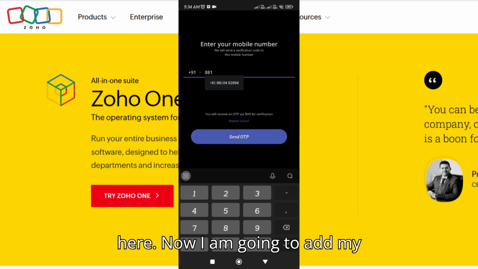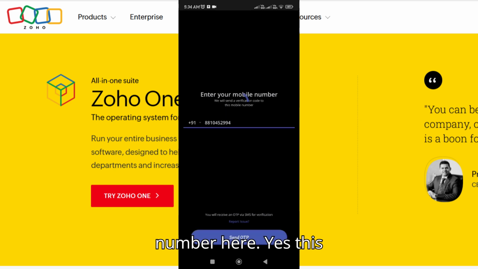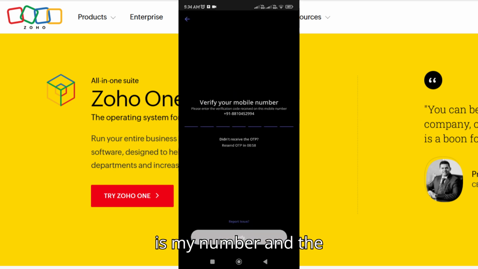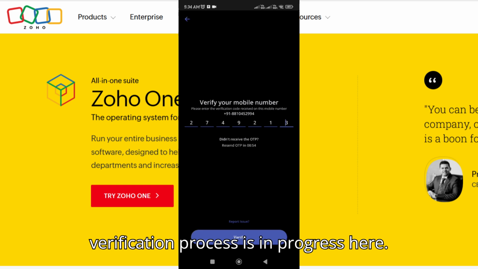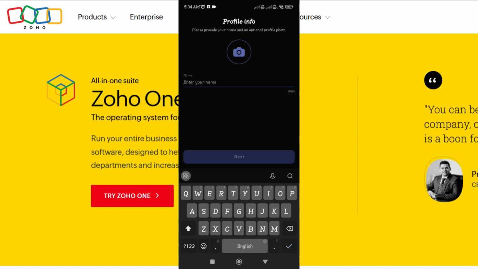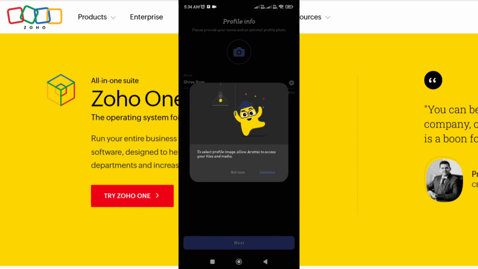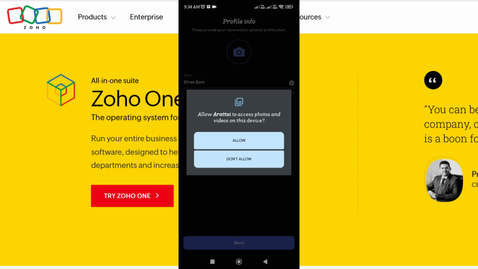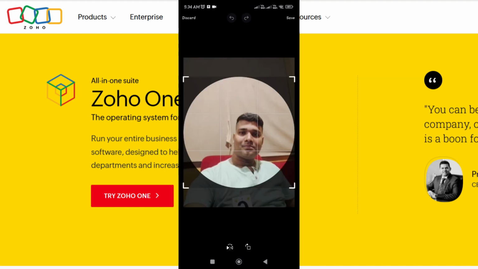Now I'm going to add my number here. Yes, this is my number, and the verification process is in progress. Now I verify. I will add my name here, and the picture I will also choose from my device. Yeah, the first one.